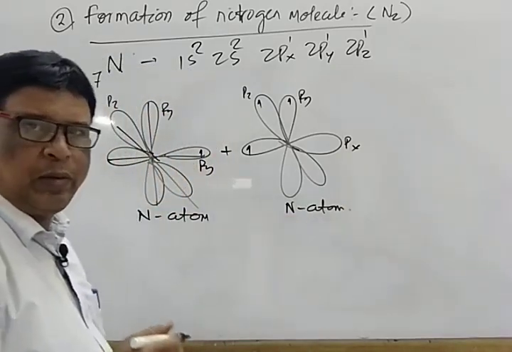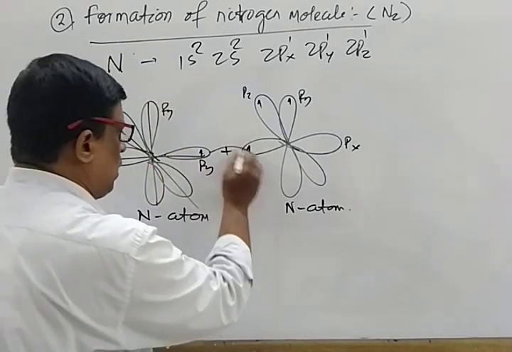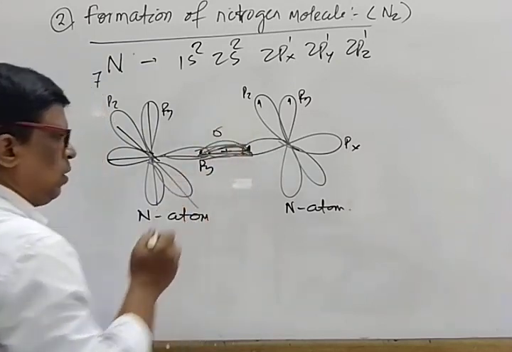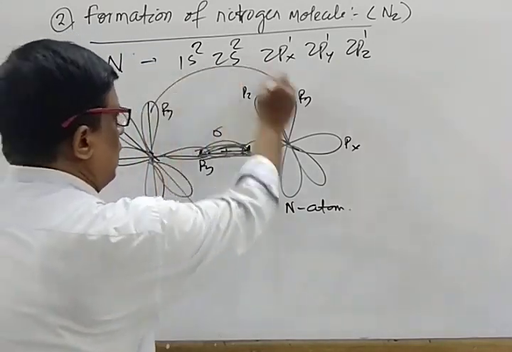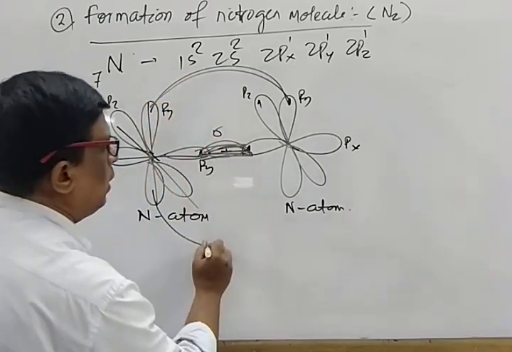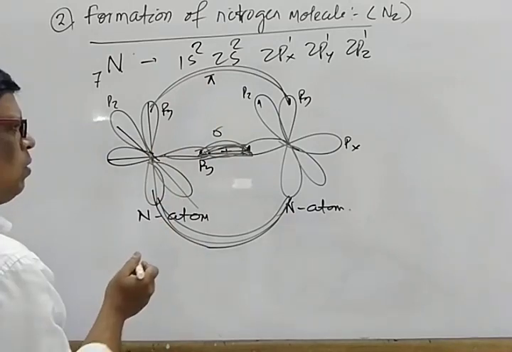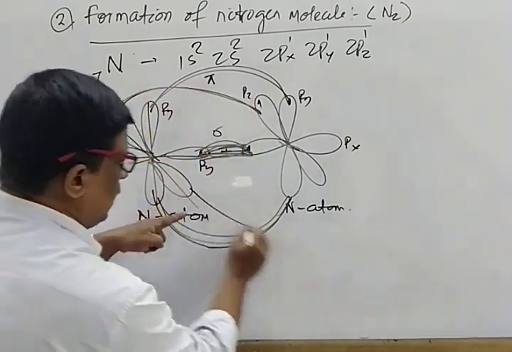So what happens? Mark that. Here, what type of orbital overlapping? The px and px overlap is head-on overlapping, resulting in the formation of a sigma bond, while py and py, mark that, overlap sidewise, resulting in the formation of a pi bond, and pz and pz, mark that, pz and pz.